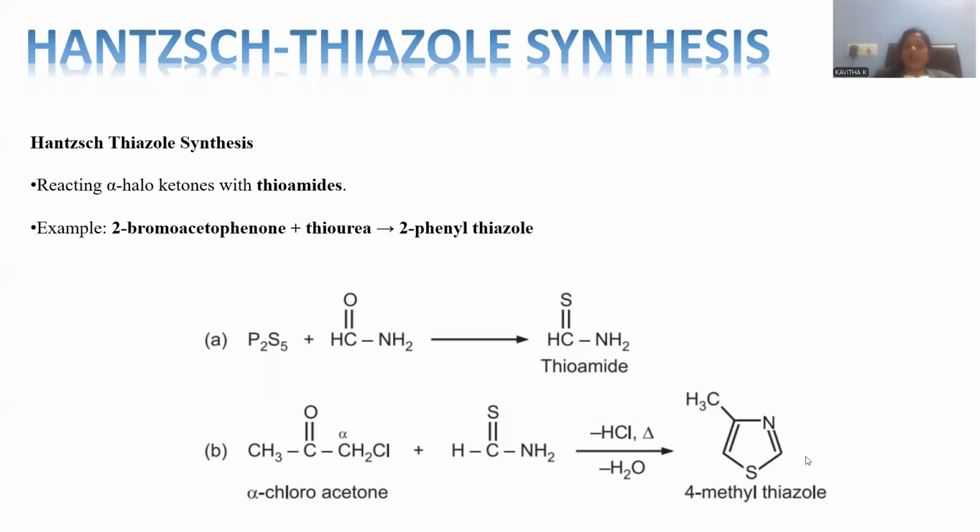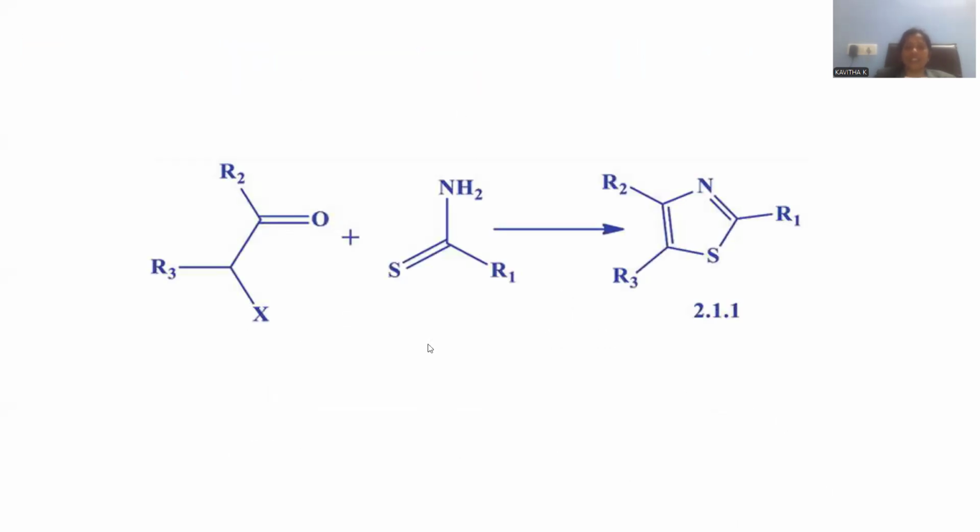In order to complete the reaction, the reactants must be heated to a higher temperature. Being a condensation, it requires the elimination of small molecules like hydrochloric acid and water, which is accomplished by raising the temperature, so that 4-methyl thiazole is generated as a final product. This is called Hantzsch thiazole synthesis.